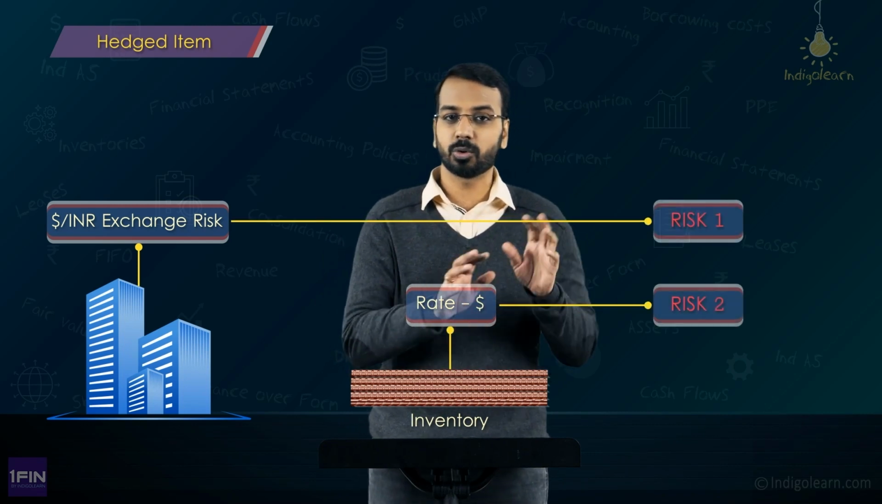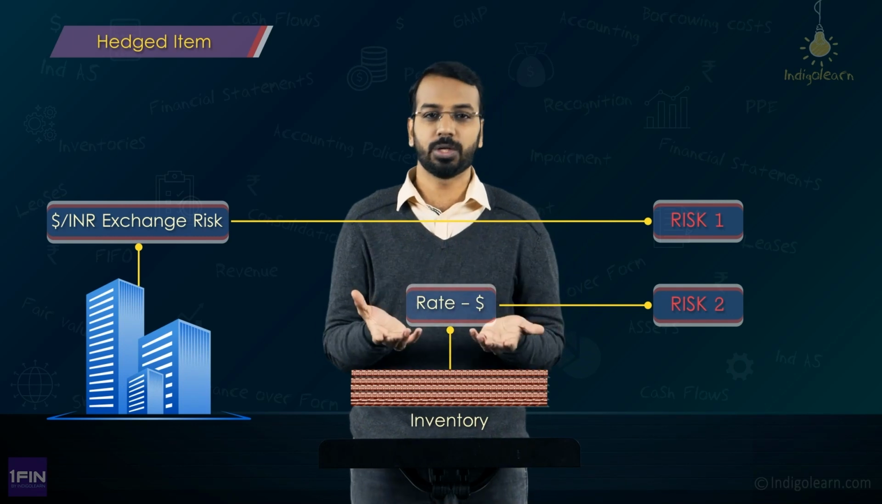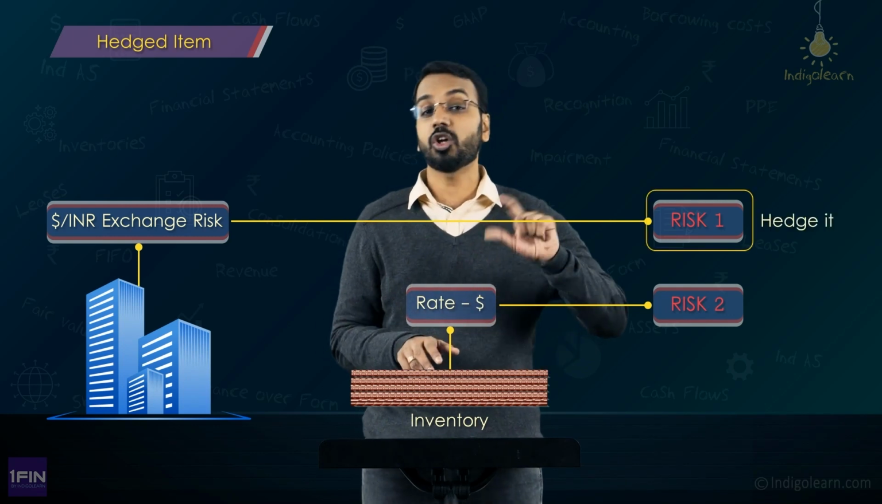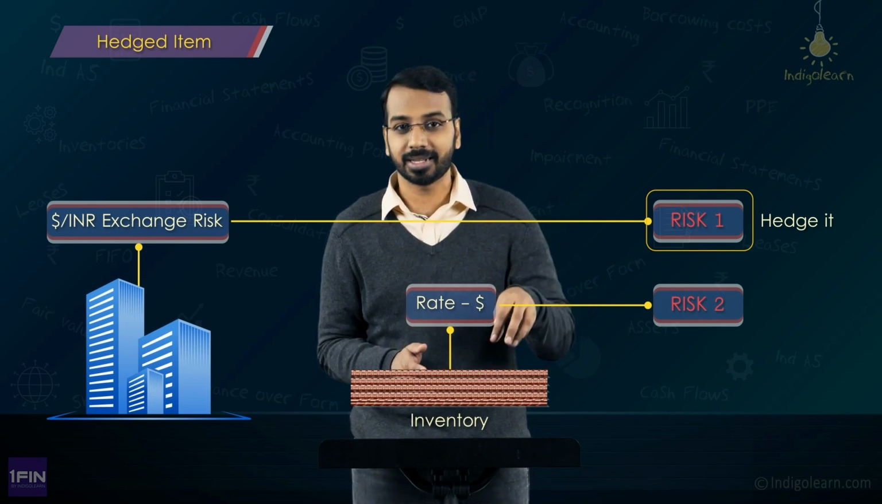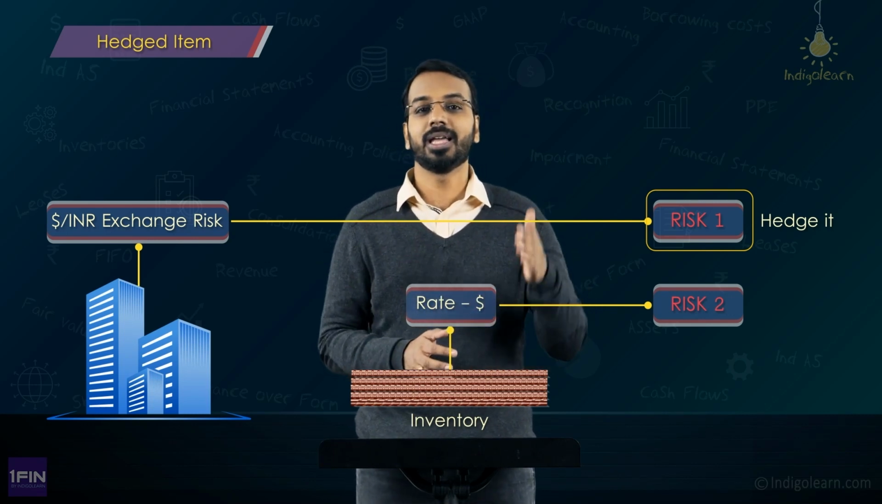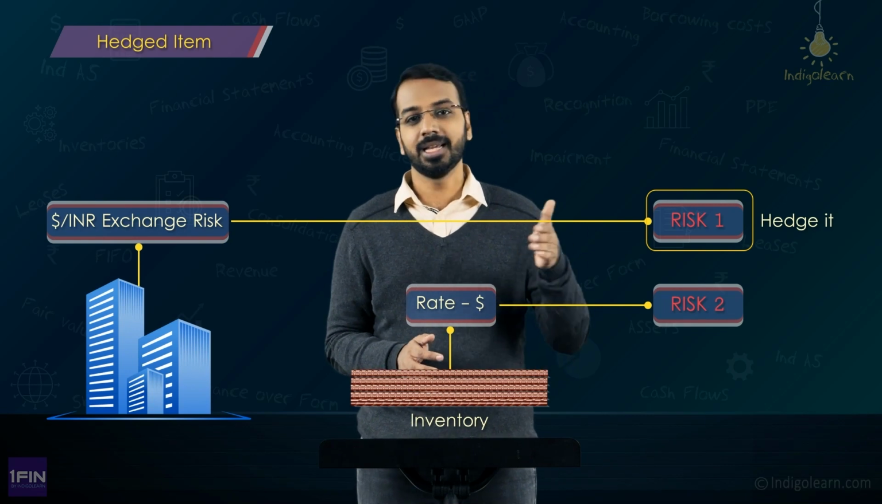So, what the entity can do is, the copper physical part we are not bothered about, so we will not hedge it, only the dollar INR part will be hedged. So, that specific component, the USD INR exchange rate, can also be designated as a hedged item.